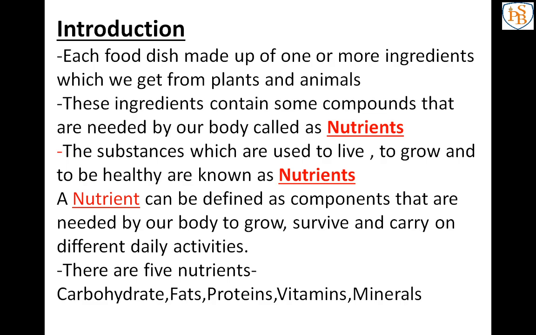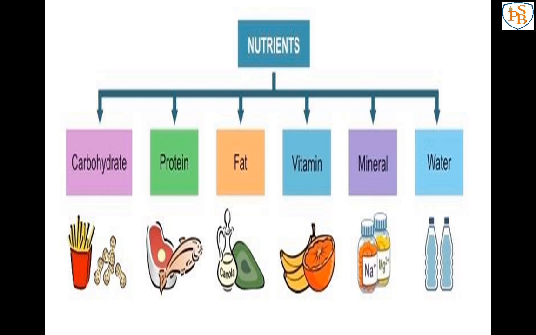Understood? Okay, from this slide you have to learn what nutrients are and the names of the 5 nutrients. Nutrients are the chemical substances or components that we use to live, to grow, to survive and to do many activities, and the 5 nutrients are carbohydrates, fats, proteins, vitamins and minerals. So one by one we will learn that.